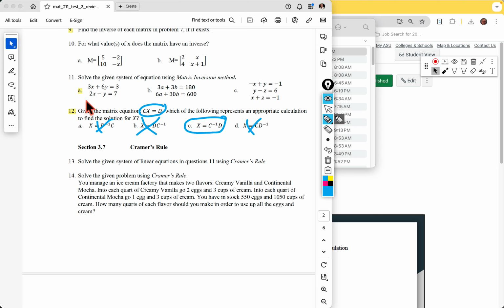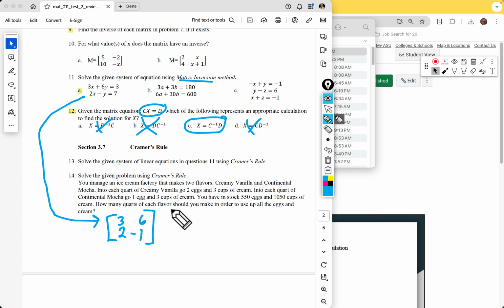So we could do this with the Gauss-Jordan method. We could do it with Cramer's rule, but this particular matrix inversion method involves writing three matrices. So we write the coefficient matrix of 3 and 6, 2 and -1. Those are the coefficients in front of the variables.